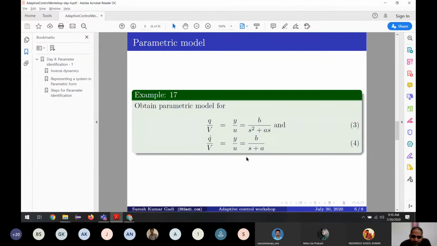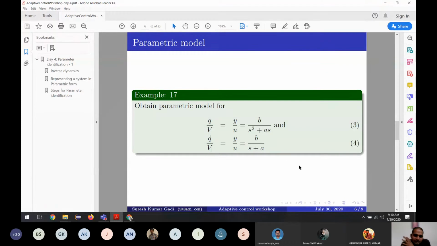Let us try to do it for this model. We have seen this model yesterday, right? This is our robot model. Q is our robot arm position, and V is the voltage we are applying to the system. Similarly, Q dot is the velocity of the arm, and V is the voltage we are applying. The model is B divided by S plus A, all times 1 by S, so we can say S square plus A times S. For the velocity, we differentiate this, so we remove an S here and we write the same thing, B divided by S plus A.